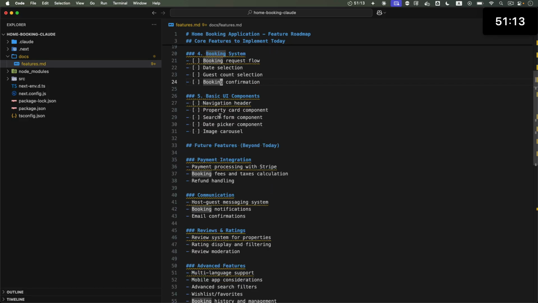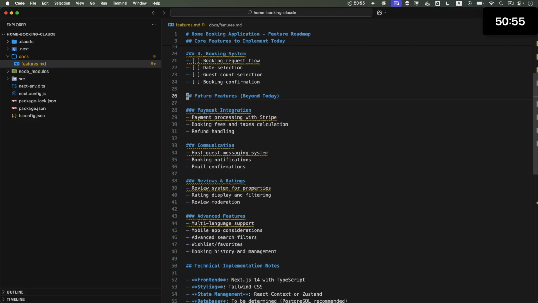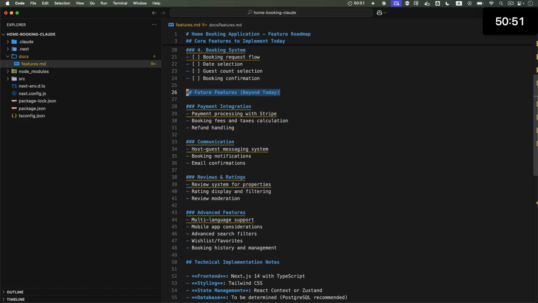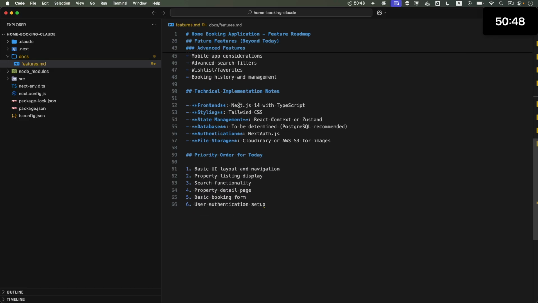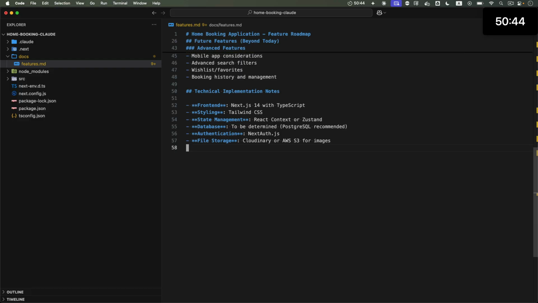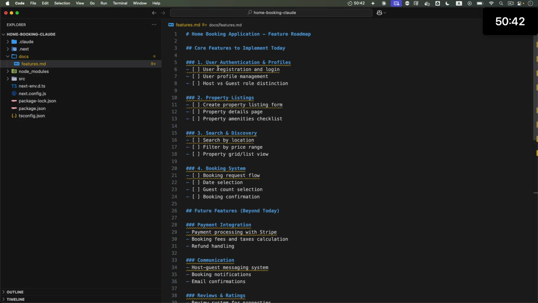I like that. Basic UI will have navigation header, property card, search form, date picker, and image carousel. Yeah, I feel like we're just going to build those things as we go along the list on the top. Okay, and this is the rest of the features. I will remove this. All right, so we just now have 4 sections to build out. Let's start with authentication and profiles.